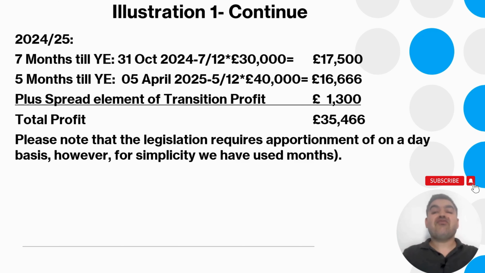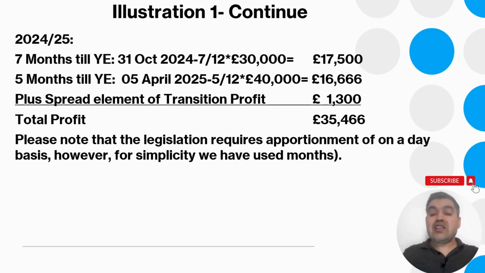So in this case, we are assessing 7 months of profit to 31st of October 2024. We need to take another 5 months to make it till 5th of April, because from October there is a 5 months gap. Under the new current year basis reform, the trader will be assessed from 6th of April to 5th of April. So we assess till October 2024, then we take another 5 months to make it till 5th of April 2025. So we take the results of the accounting period that ends 31st of October 2025, take another 5 months, and add it to the 7 months profit of 31st of October 2024.